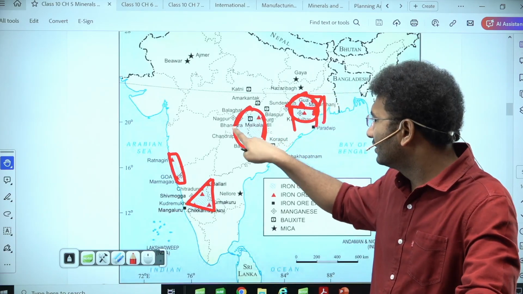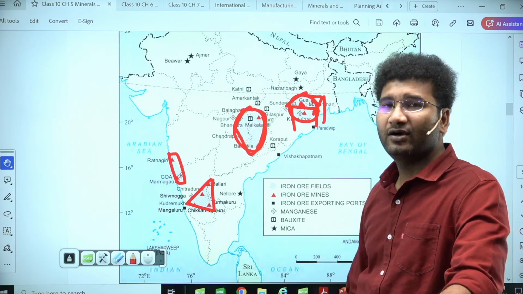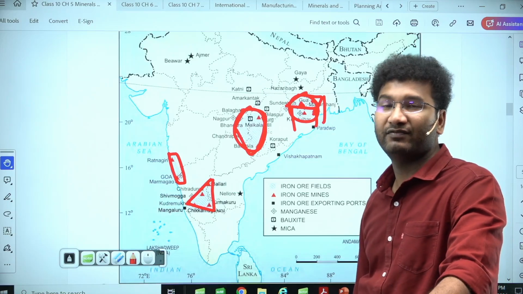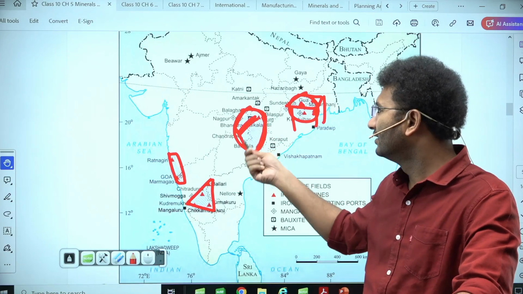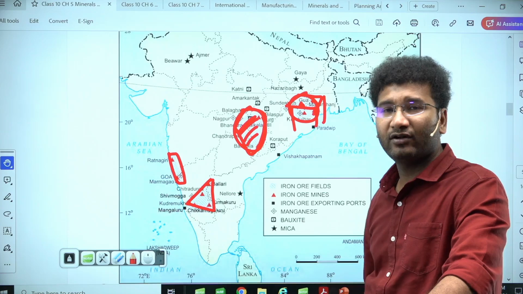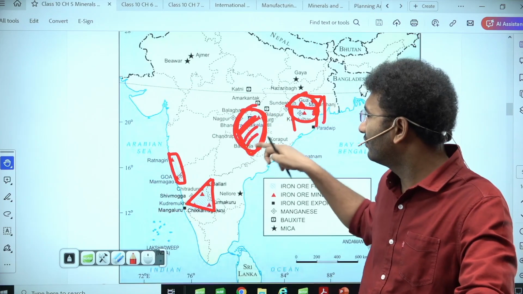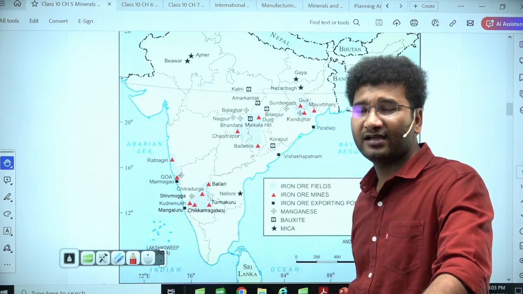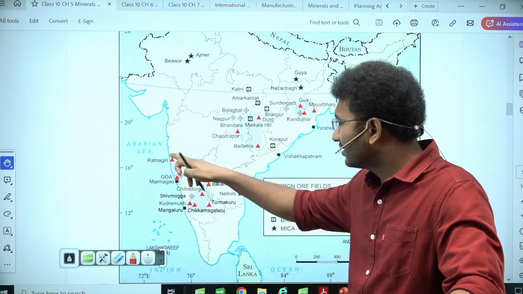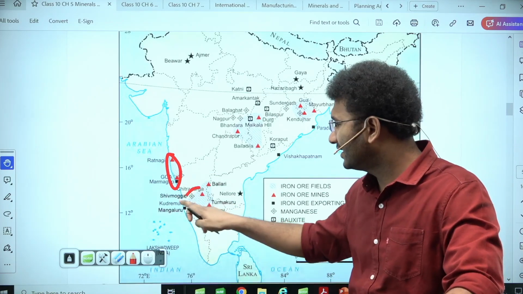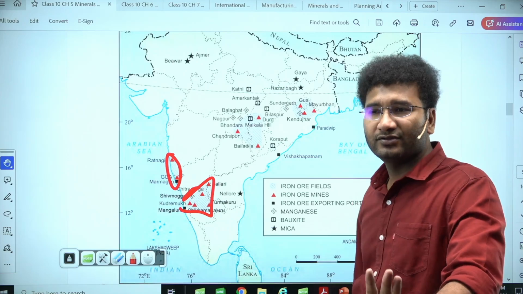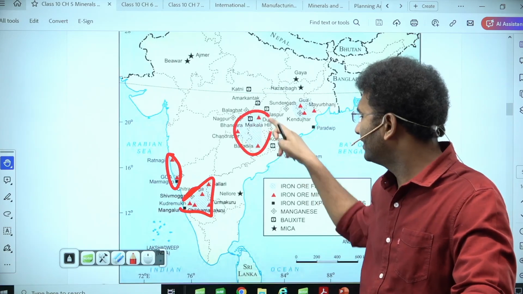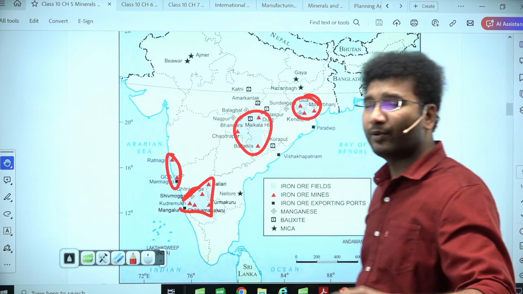Now come to the second area. This is the area of Bastar. You must have heard that left wing extremism is also very high here. The Bastar region and the border of Gadchiroli. This is the place where you will find Gadchiroli also in the eastern part of Maharashtra, where iron ore mines are present. And come to the Goa region as well as the eastern part of Karnataka. So four major regions you have identified where the important minerals are present.